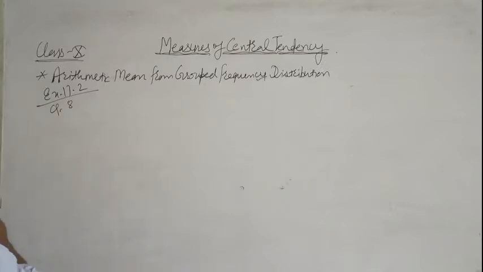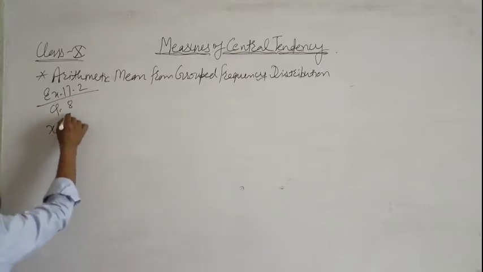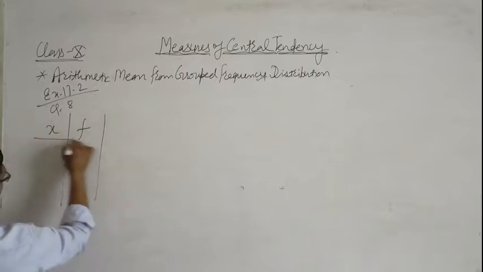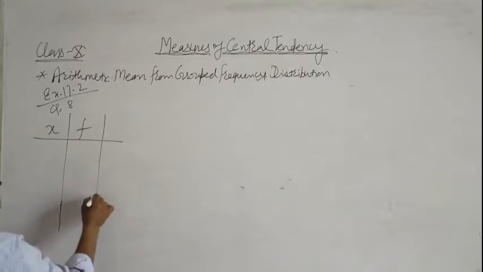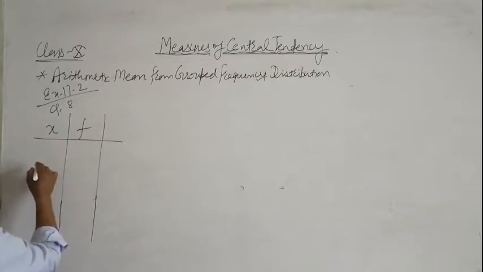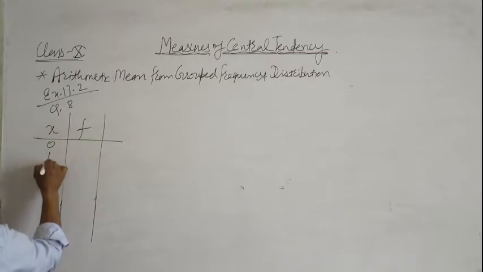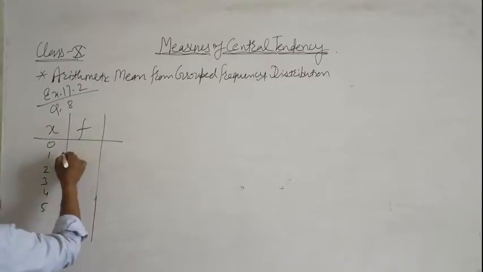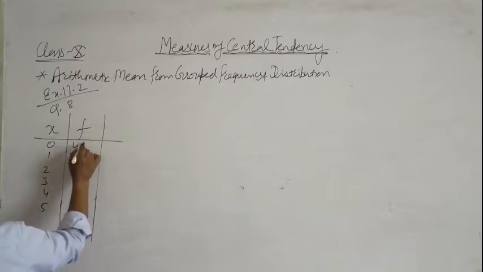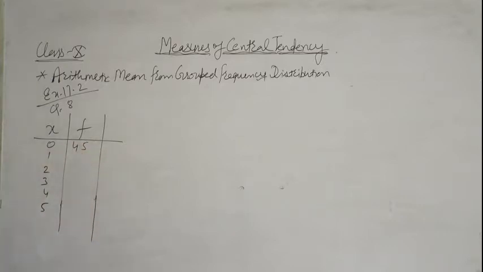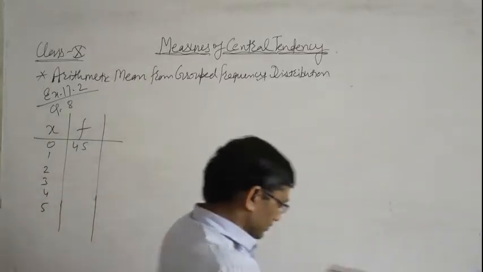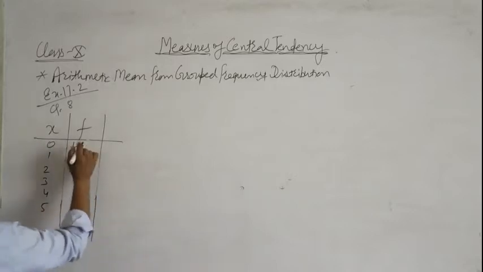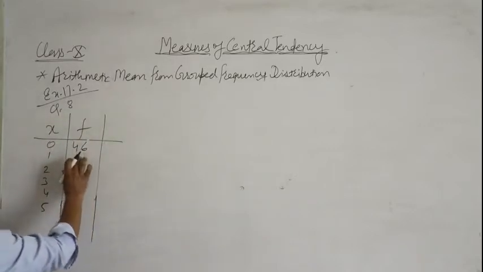In this question, x and f are given. It means observations and their frequencies. X is 0, 1, 2, 3, 4, 5. And frequencies: here in the book, the frequency is 45, but this is wrong. This is a misprint. This is 46. Frequency of 0 is 46.